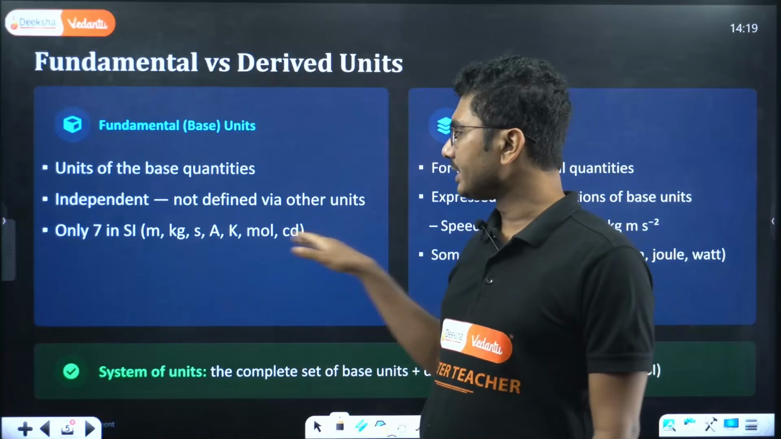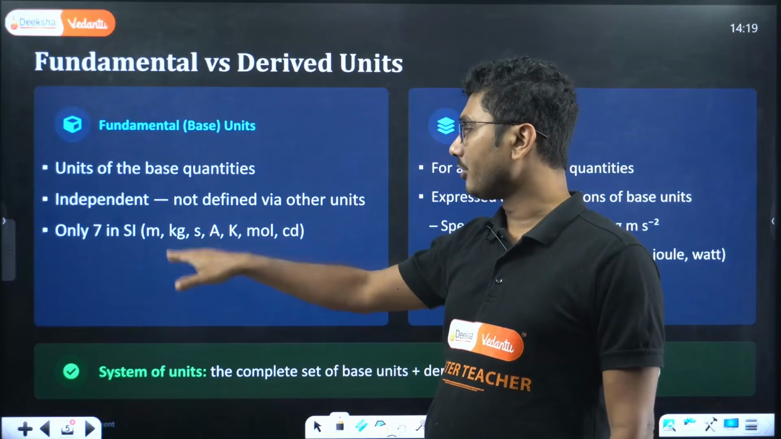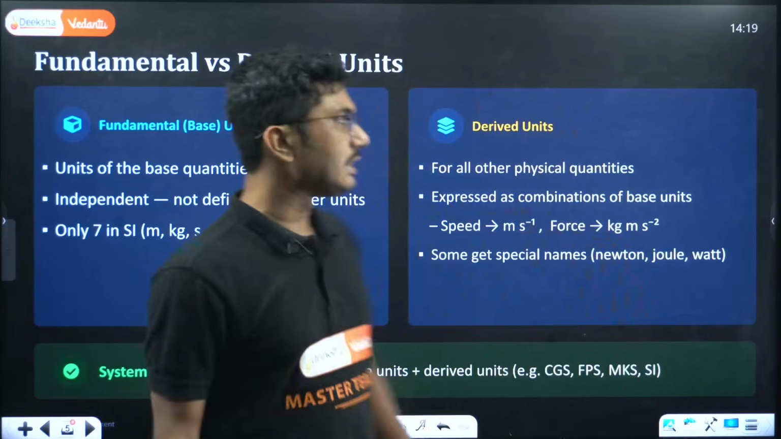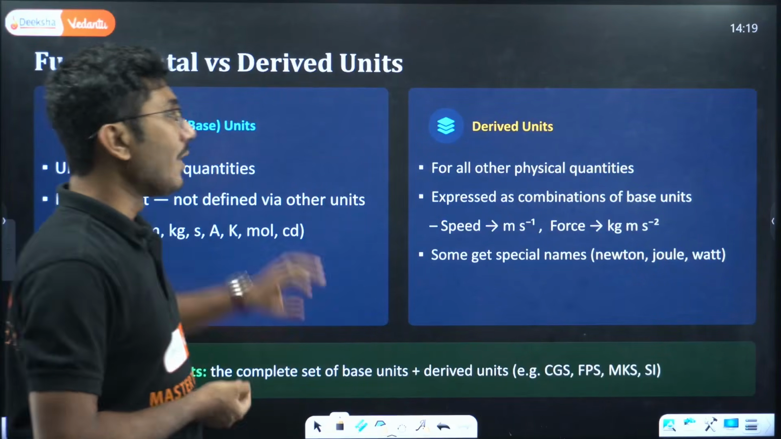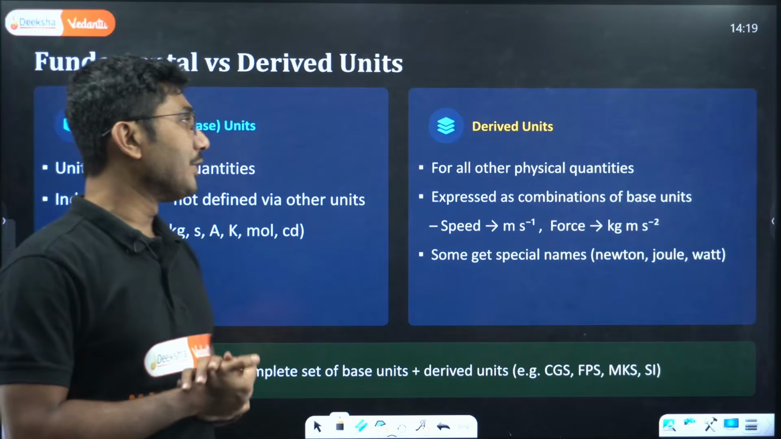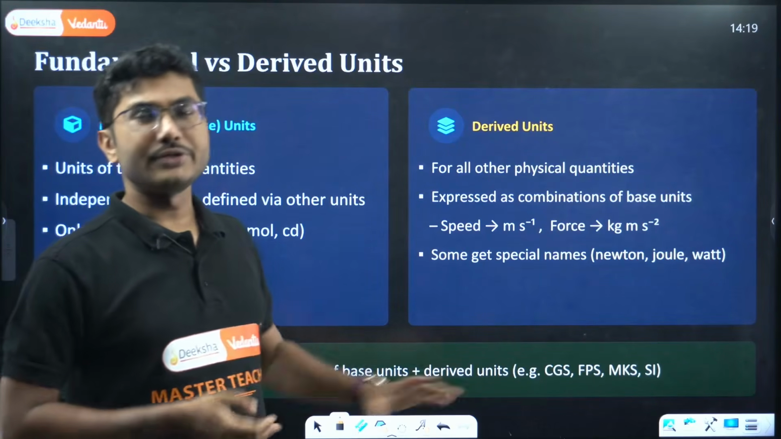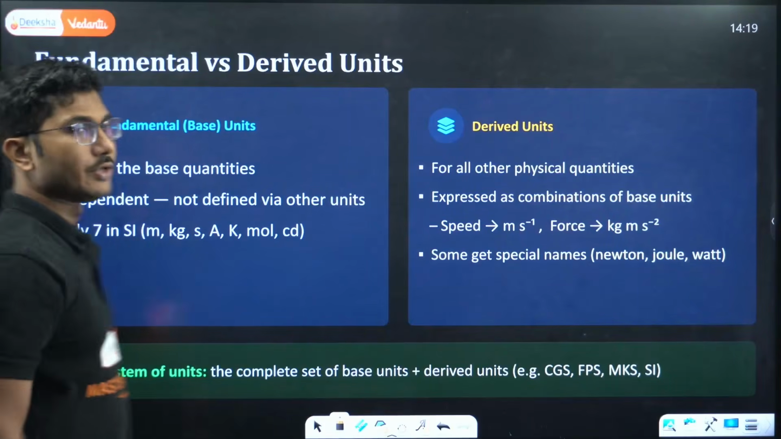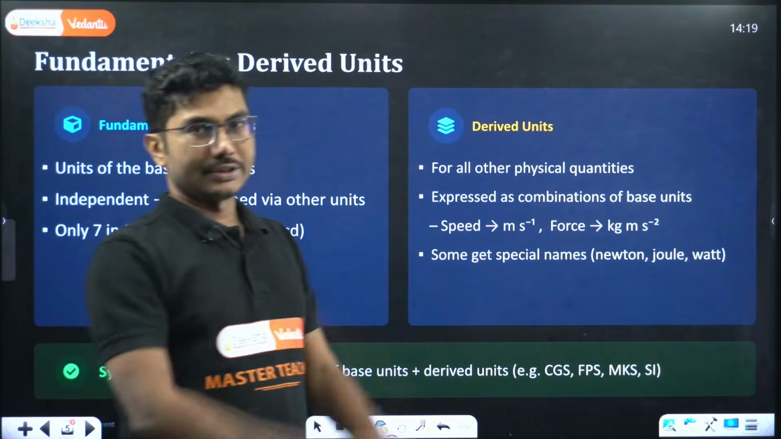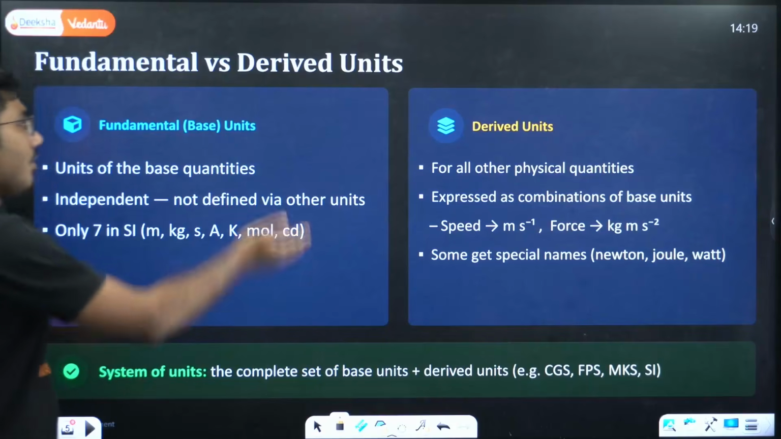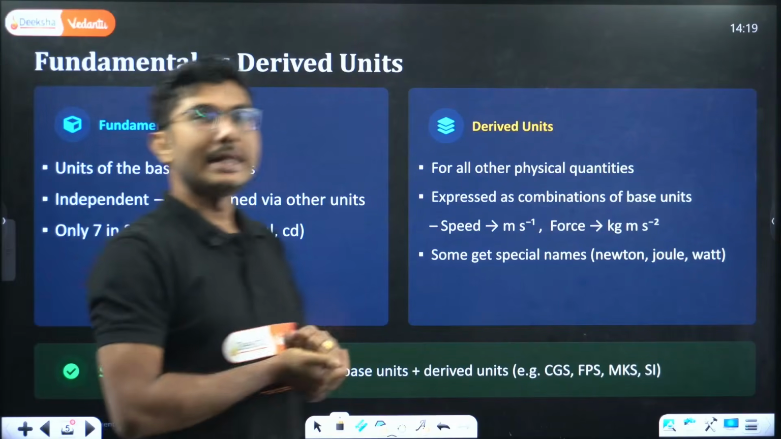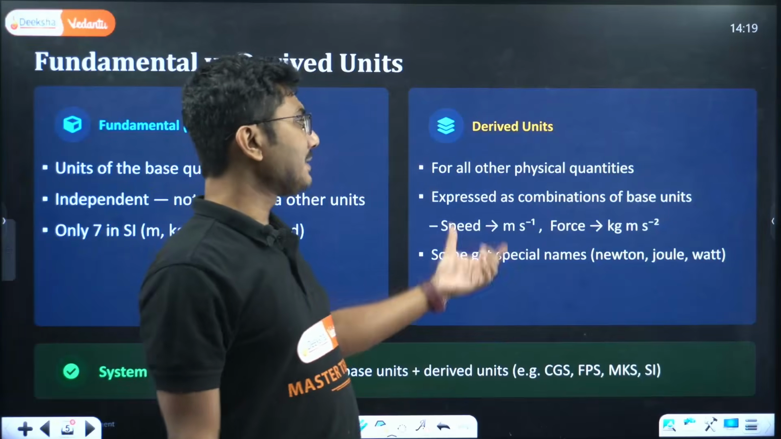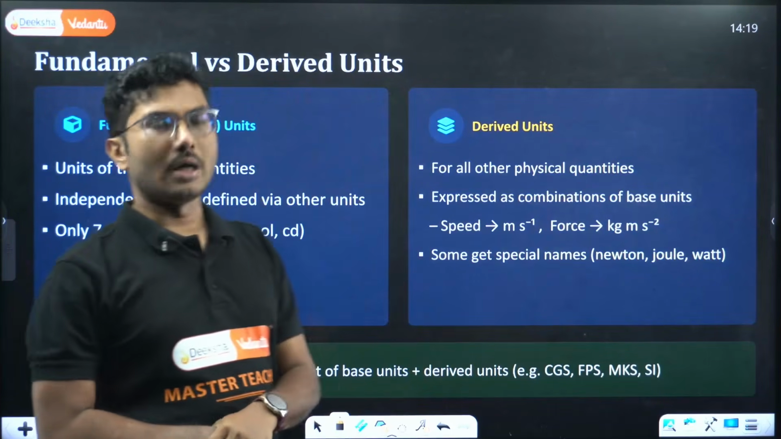So here the units are given: meter, kilogram, second, ampere, Kelvin, mole, and candela. We will see what are all these quantities. Don't worry. What are derived units? Derived units are all other physical quantities which can be derived using fundamental units. Whatever units we can derive using fundamental or base units, they are called derived units, expressed as combinations of base units.